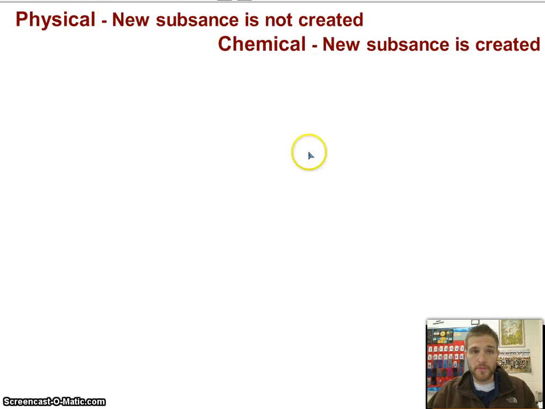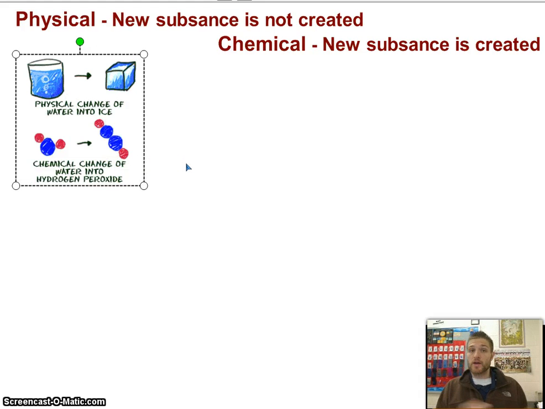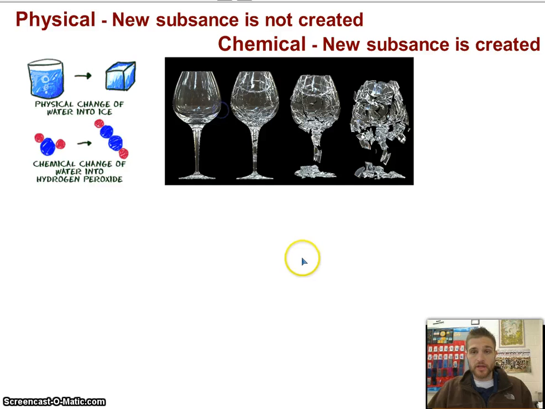All right, let's keep moving. All right, now what does a chemical and what does a physical mean? Well, a physical means that there's new substances not created, and a chemical means that a new substance is. Okay, so over here, if I freeze water, it's still water, it's just an ice cube. If I add a hydrogen to something to change hydrogen to hydrogen peroxide, that's totally different. Hydrogen peroxide and water are not the same thing. So I have some pictures. So glass breaking, is that physical or chemical? Good job. It's physical because it's breaking. It's still glass. It's just in smaller pieces.